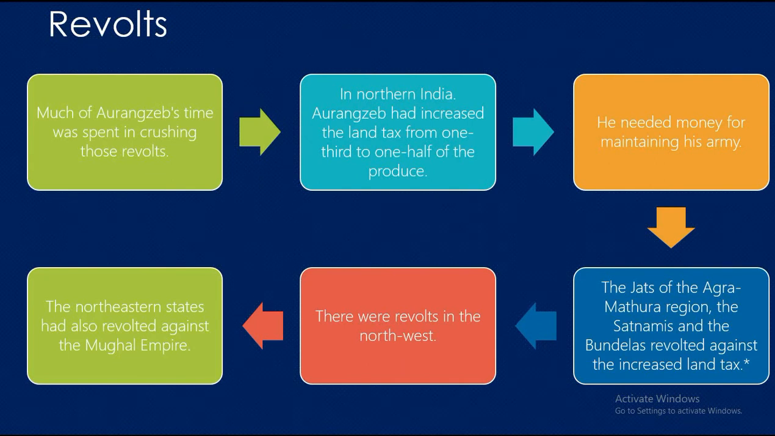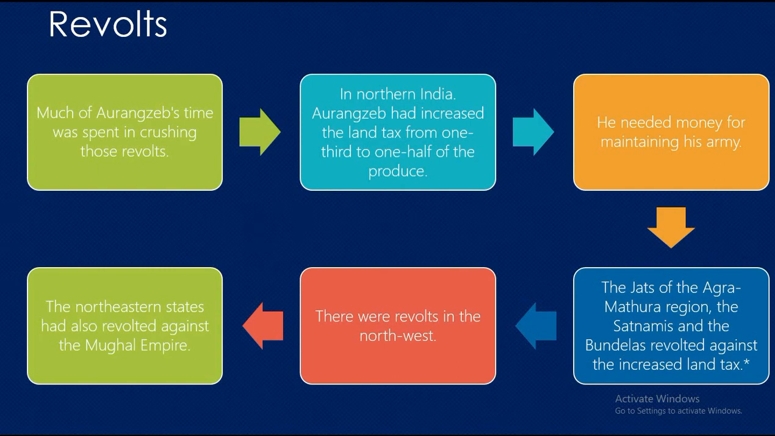Aurangzeb's revolts. The Mughal Empire was at its largest during the reign of Aurangzeb. People were in revolt in various parts of the empire. Much of Aurangzeb's time was spent in crushing those revolts. In northern India, Aurangzeb had increased the land tax from one-third to one-half of the produce. He needed money for maintaining his army. The Jats of the Agra-Mathura region, the Satnamis and the Bundelas revolted against the increased land tax.